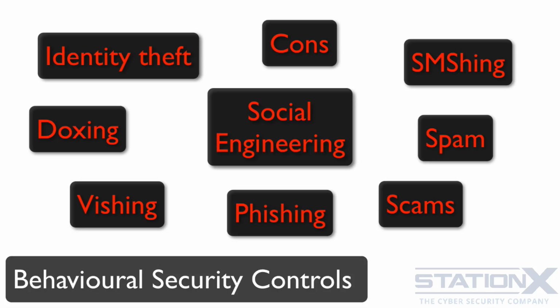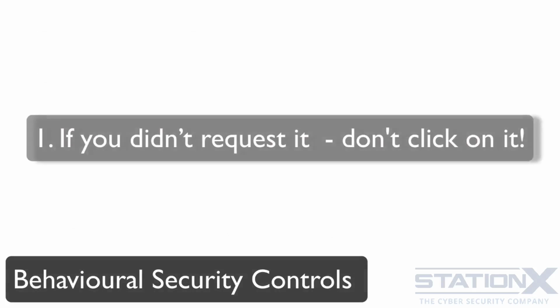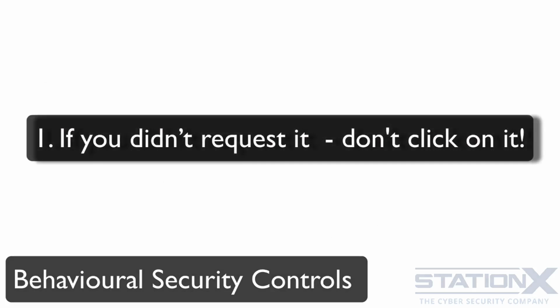The number one defense against social attacks is if you didn't request it, do not click on it. Do not respond to it and be immediately suspicious. This includes your emails, SMSs, telephone calls, messages, things that pop up on the screen, messages within messaging apps. If you didn't request anything, always be suspicious of it.